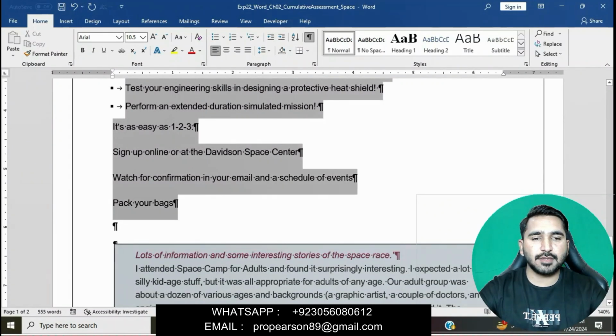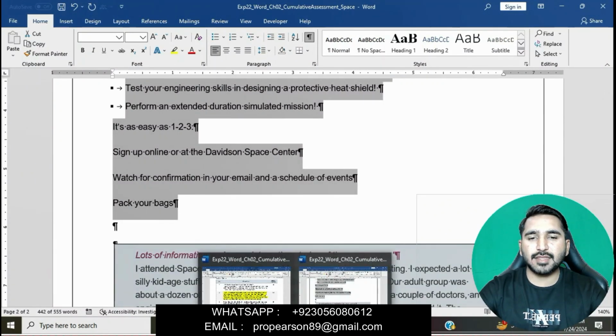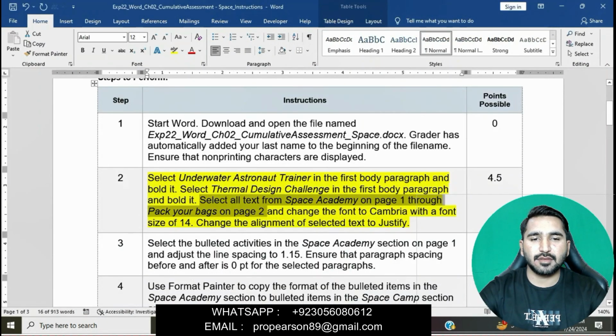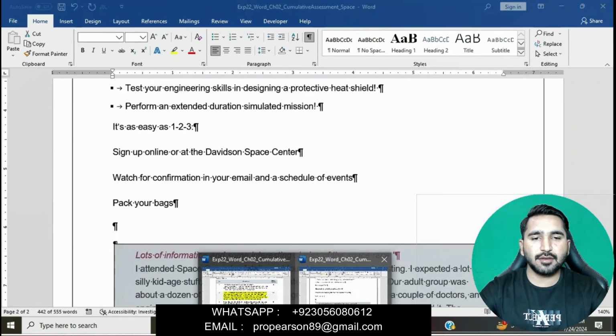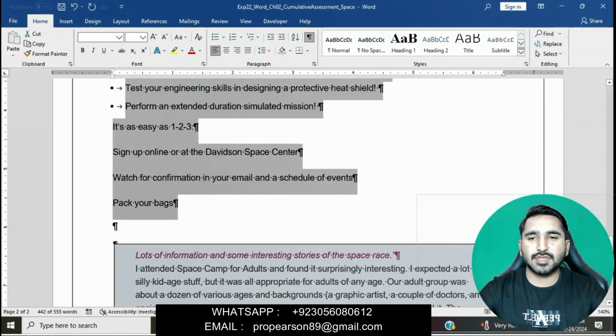We will select this, and then we will change the font to Cambria with font size 14.